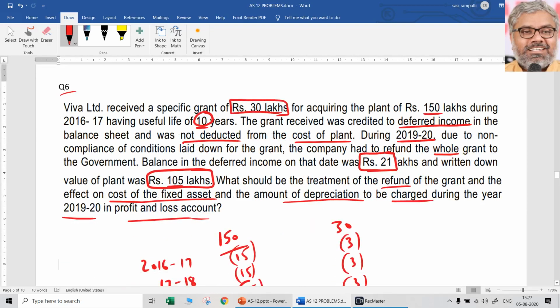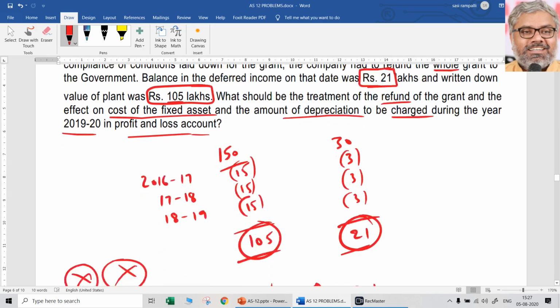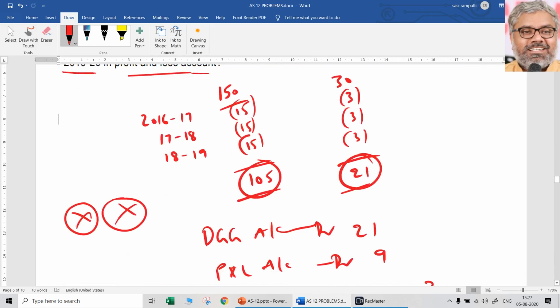Once again, you have to refer to the provisions very carefully. At least 2-3 sentences you have to write about what the accounting standard says. So you have to write like this: according to Accounting Standard 12, when there is a refund of a government grant which was originally treated as deferred income, then the refund amount initially has to be debited to the deferred income account to the extent of the credit balance already available, and if any excess amount is to be refunded, that has to be charged to the P&L account.